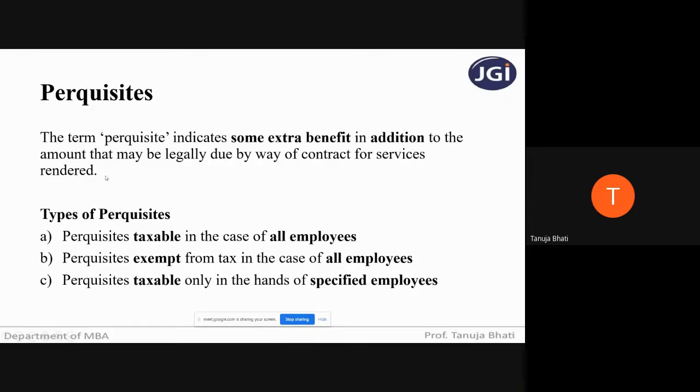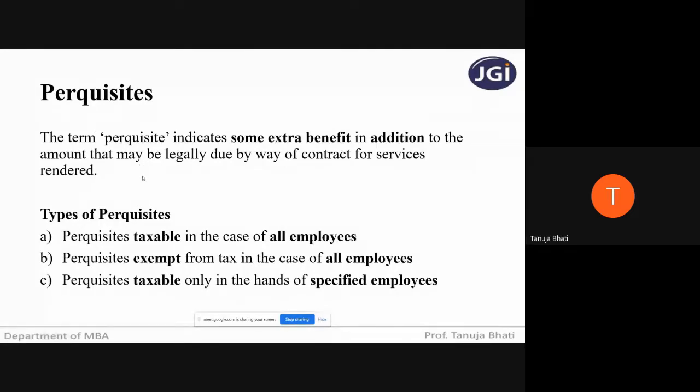Now I am working in Jain College. I am getting my salary, which is my normal salary I'll get every month. Apart from that, if Jain College is giving me some additional benefit, suppose it is giving me free subsidized lunch free of cost. Suppose it is bearing my traveling expenses. So all that is something which I'm getting over and above my normal salary. Correct? So that becomes my perquisites.